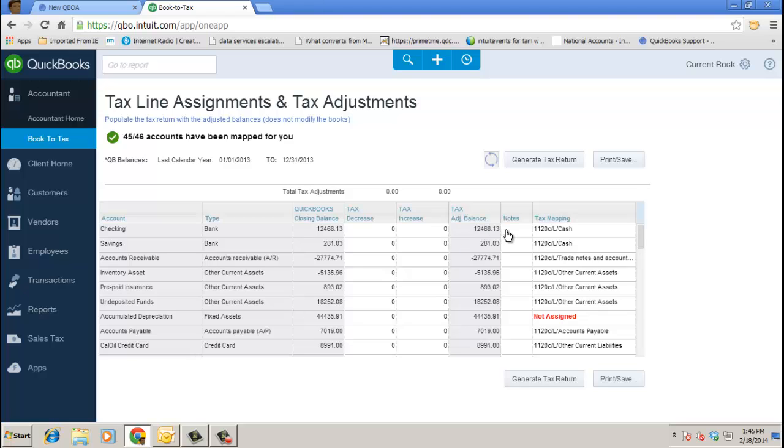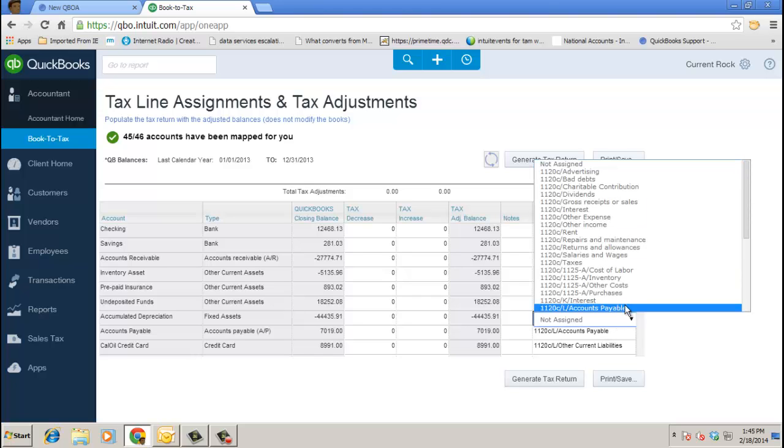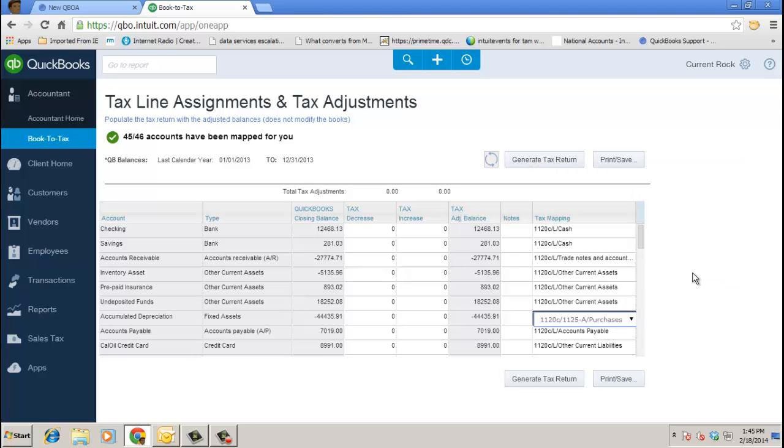Here's the adjusted balance, any notes, and then of course the tax line mapping that has just already been set up based on the entity type in my company settings that I set up for my client in their QBO file, right? And of course, if you need to assign something, you just go ahead and click on the drop down, and I can just choose the particular account. And then you want to click on Generate Tax Return. Just to mention, you can always print and save this window if you want. So let's go ahead and click on Generate Tax Return now.